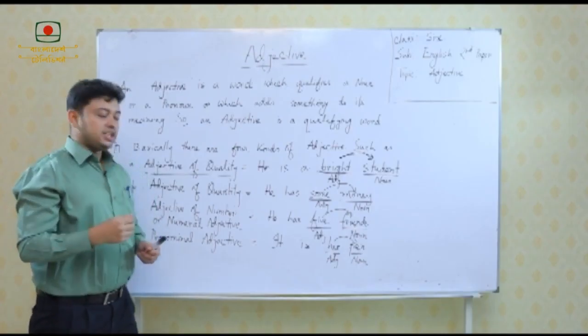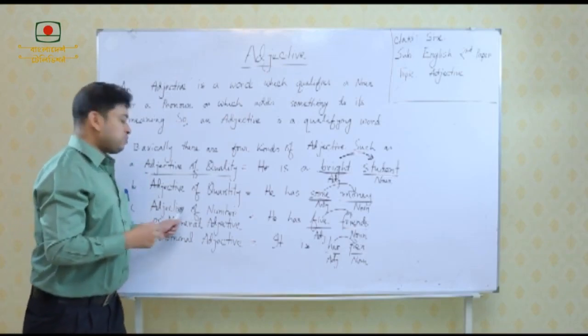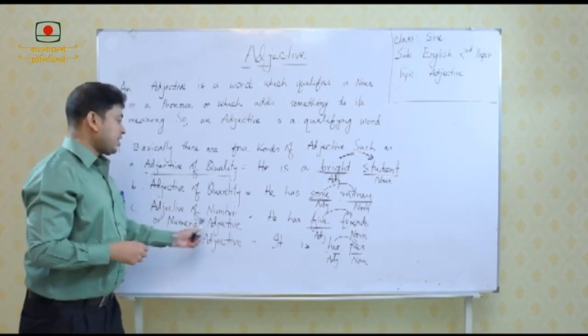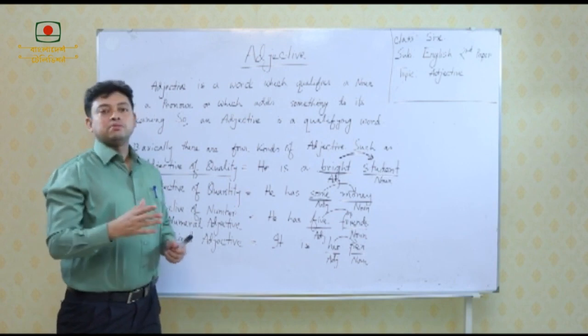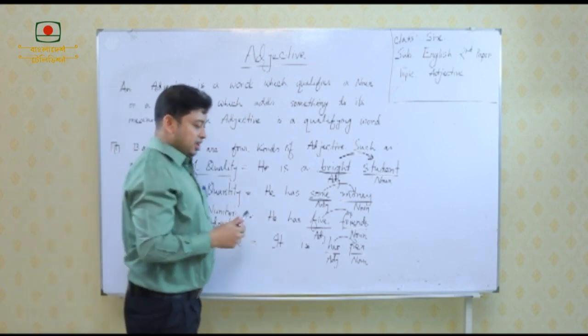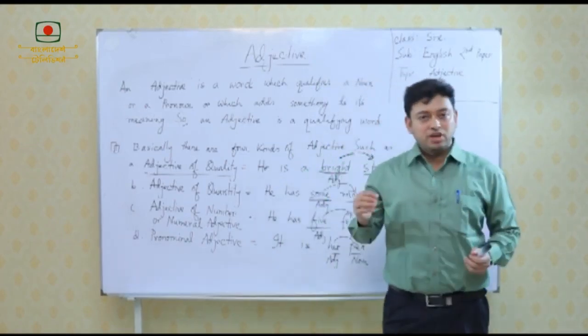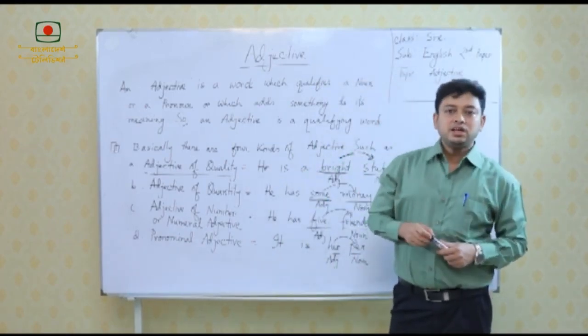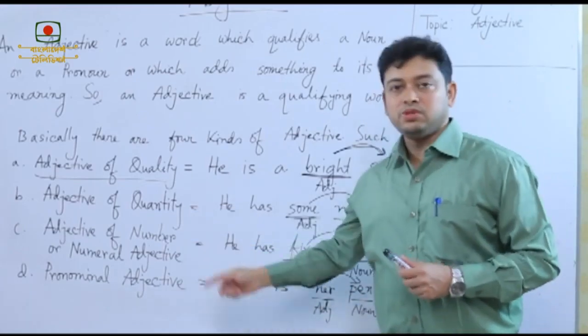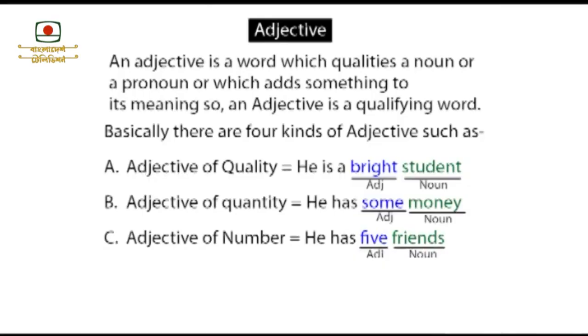We can also define it as adjective of number or numeral adjective. That means in the exam, if the example is given here and you write this as an adjective of number, your answer is correct. If you say this is numeral adjective, your answer is correct as well.